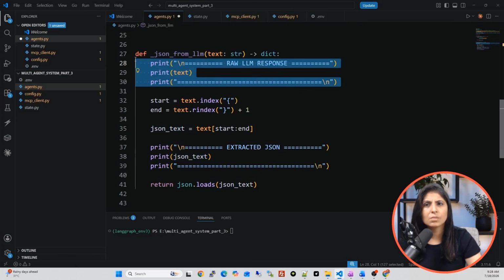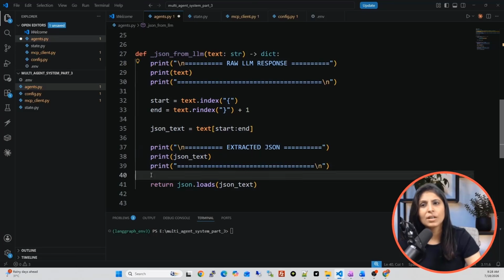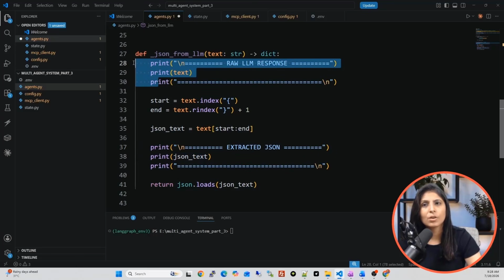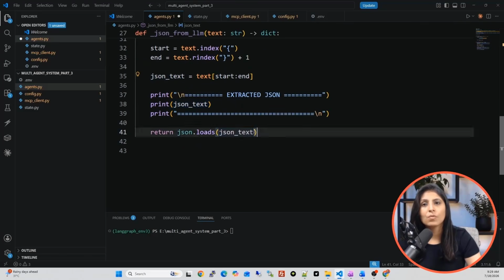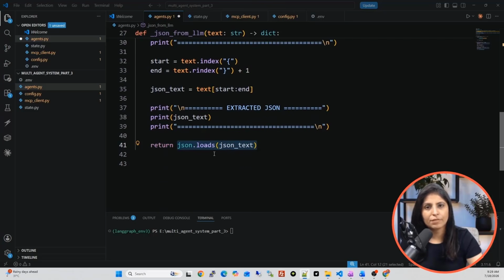So guys, these parts just print the output of the variables, and I wrote them so that you can see on screen what exactly you are getting after each step. If you want, you can delete these parts, because they are just for printing purposes. And then we are loading that JSON. So we will use these two helper functions.